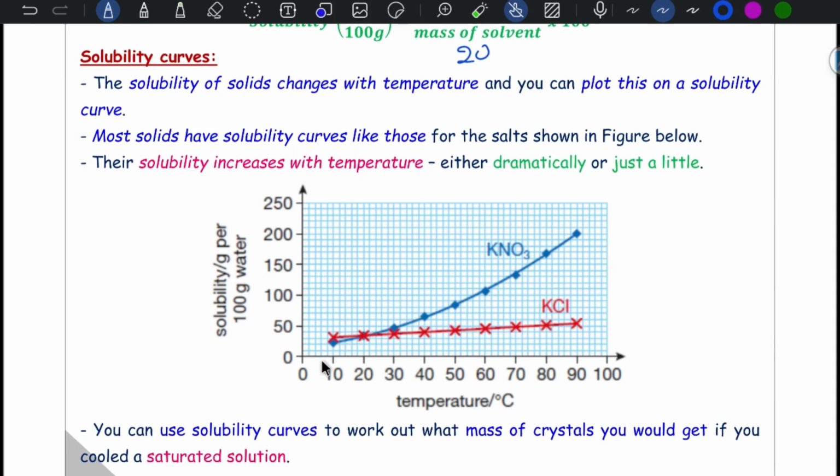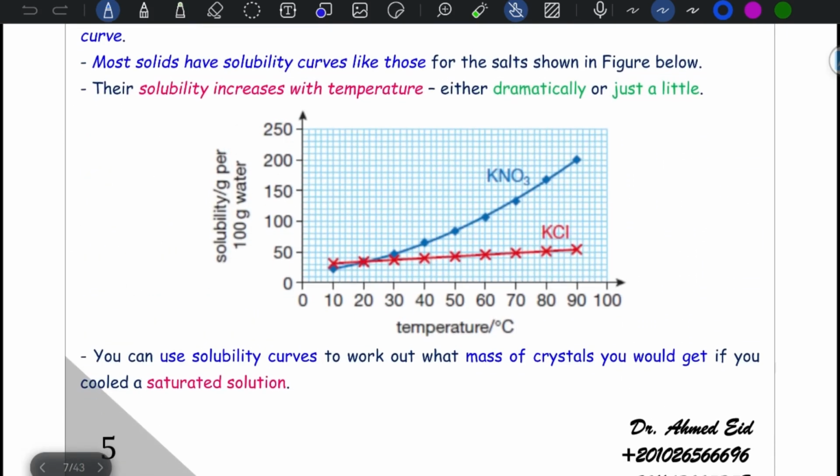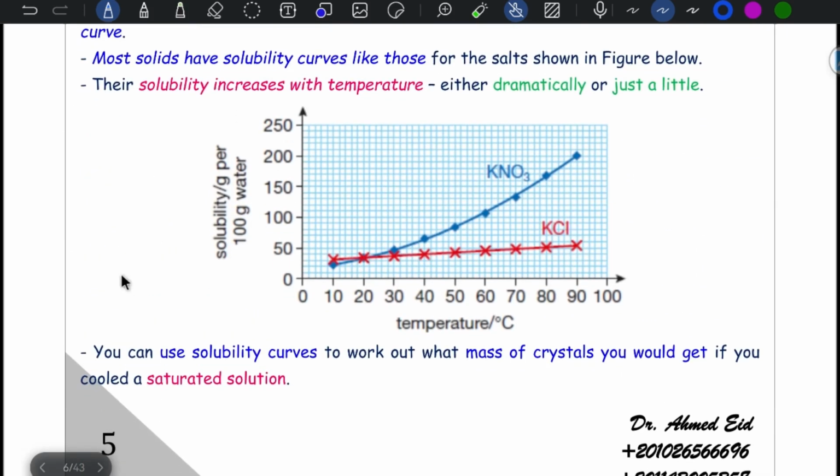You can use a solubility curve to work out what mass of crystals you would get if you cooled a saturated solution. Consider the solubility curve for potassium nitrate, KNO3: at 90 degrees Celsius, 200 gram of potassium nitrate dissolves in 100 gram of water.